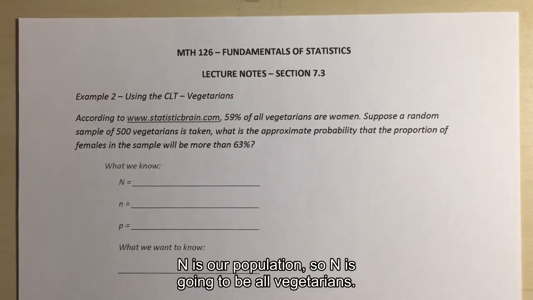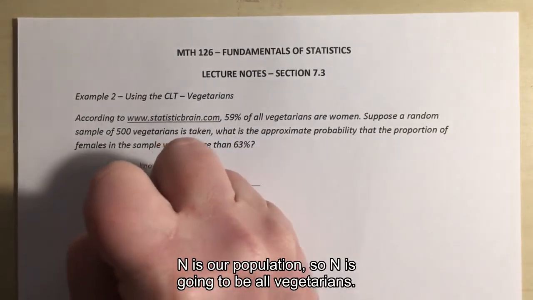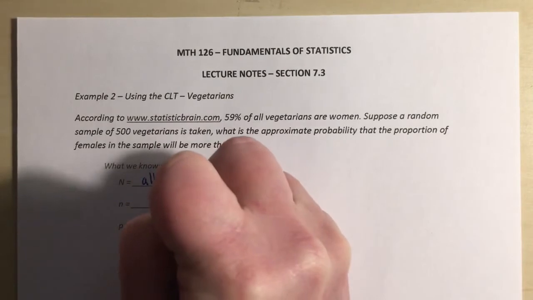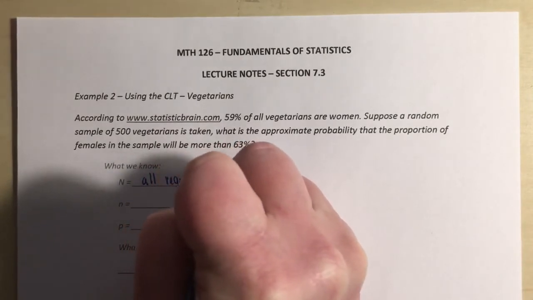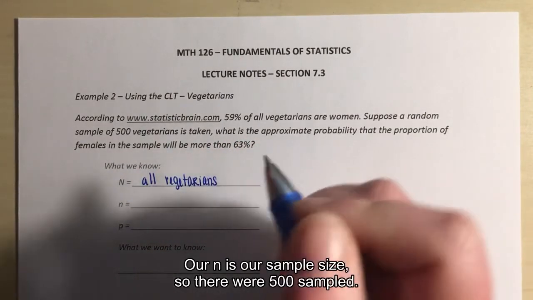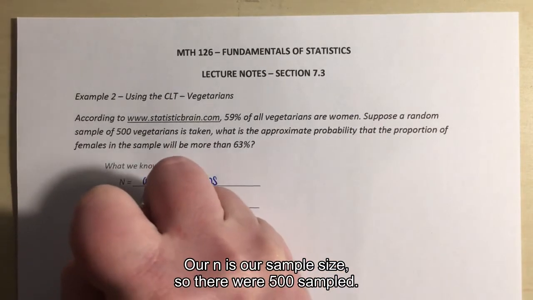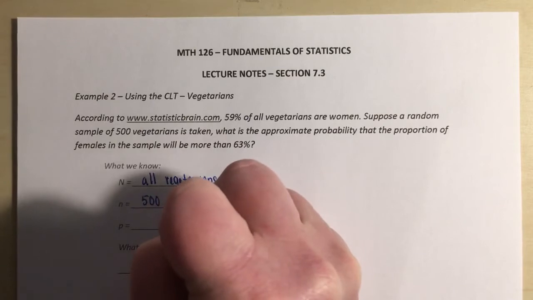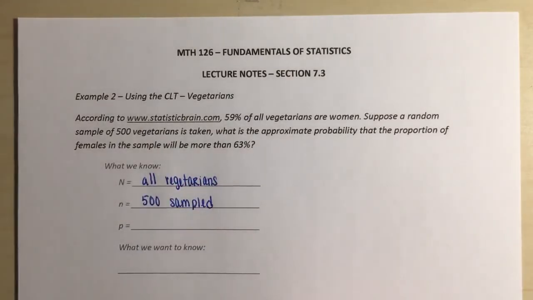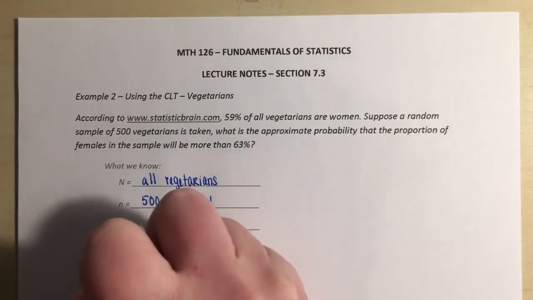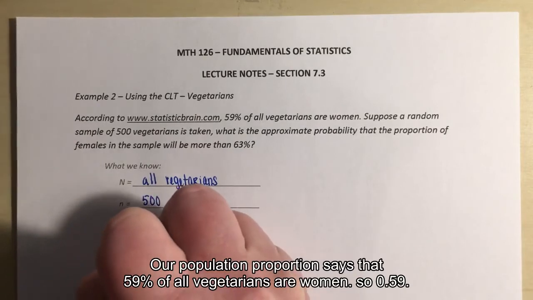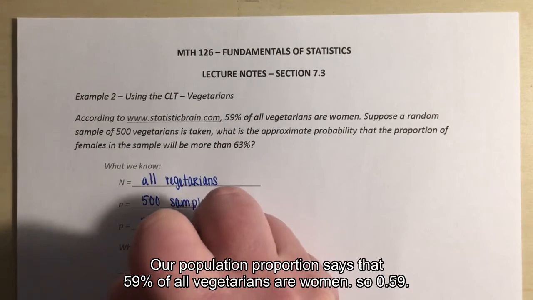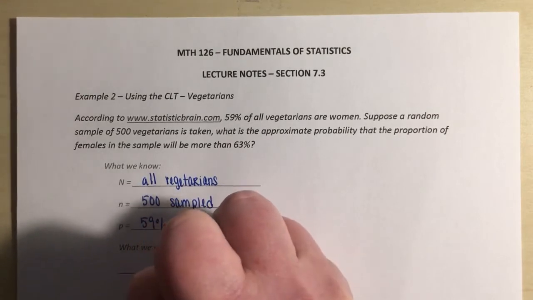Right, so N is our population. So N is going to be all vegetarians. Our lowercase n is our sample size, so there were 500 sampled. All right, P is our population proportion. Our population proportion says that 59% of all vegetarians are women, so 0.59.